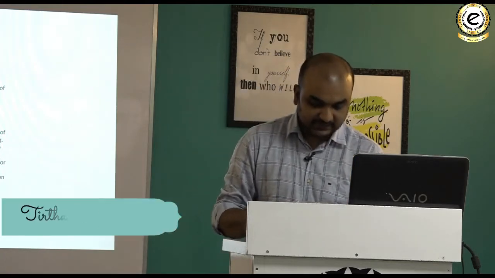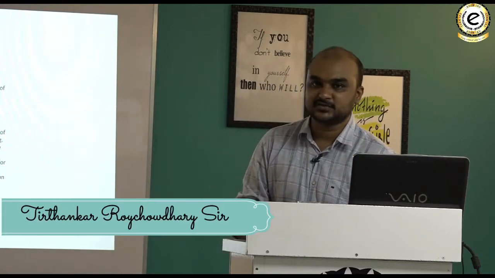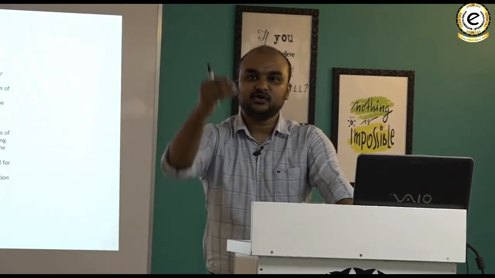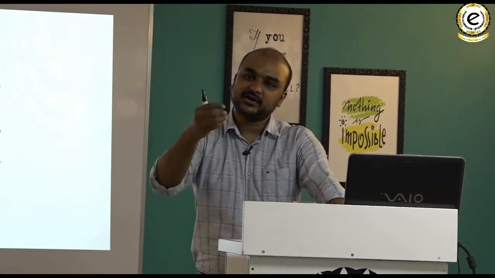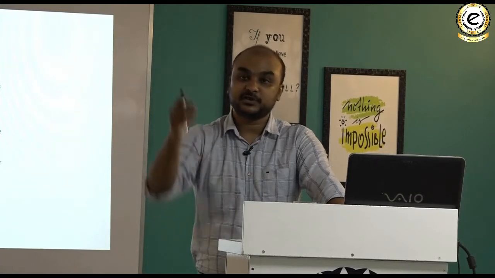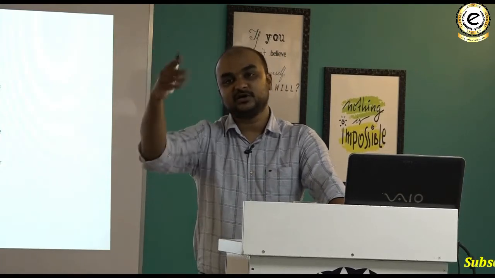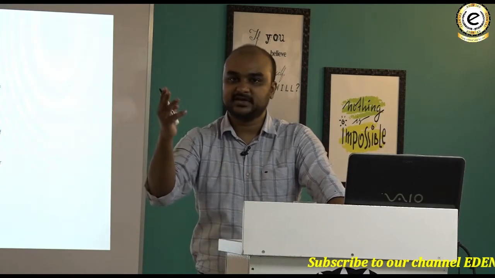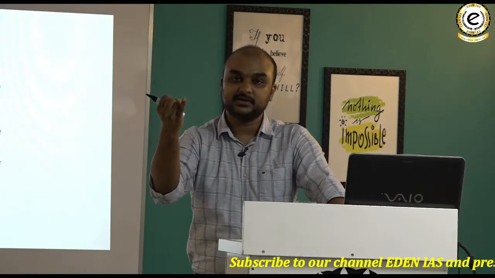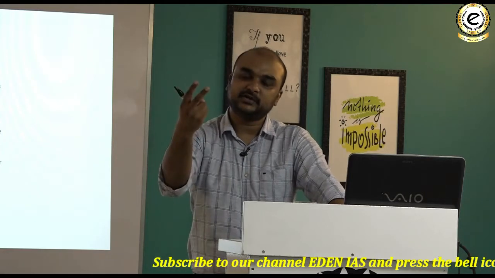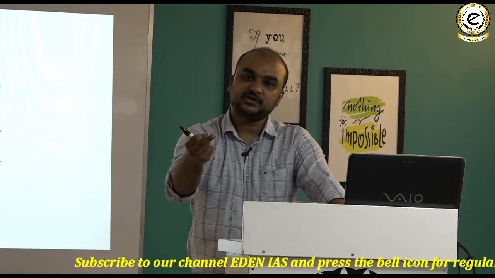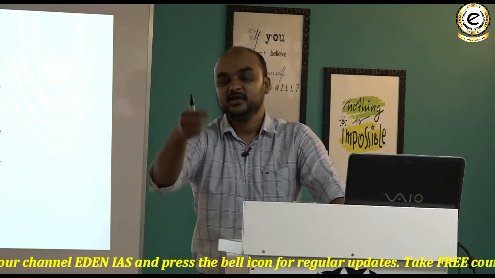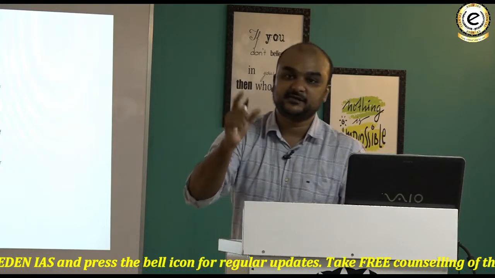But I feel a new kind of question can be asked with respect to amendment of the constitution, which is which kind of changes or modifications would require only simple majority of the parliament, special majority, and then special majority and ratification. So modification of the constitution can happen in three ways. One, by simple majority by the parliament, but that is not amendment. Amendment is of two types: special majority, and special majority plus ratification. Ratification only comes into feature when you are changing the federal features of the constitution.